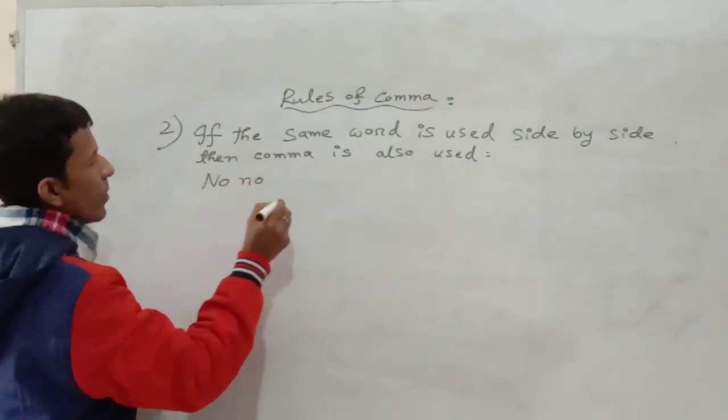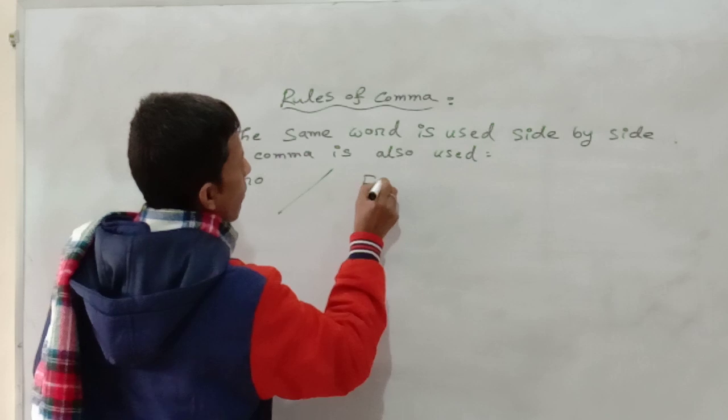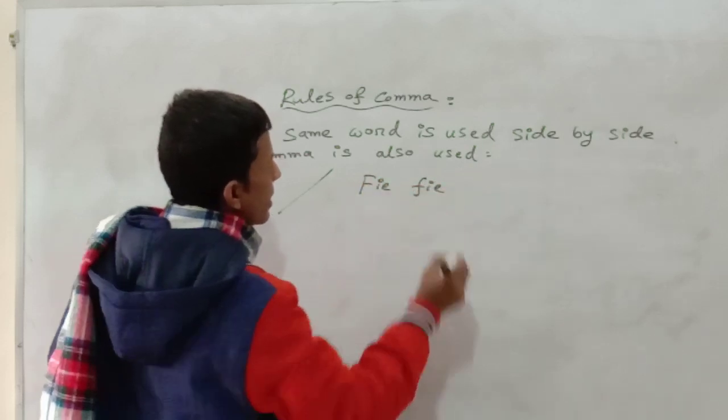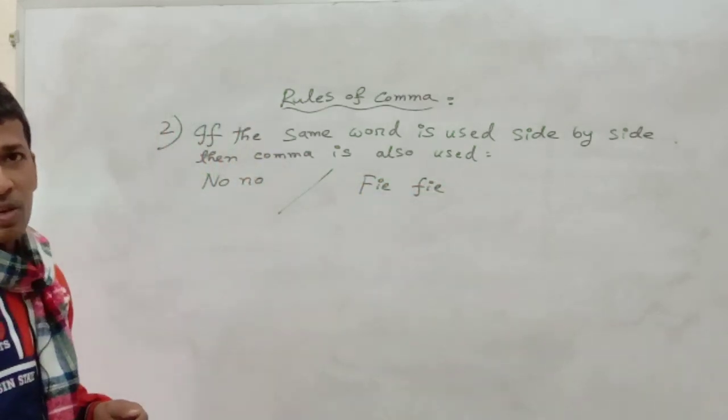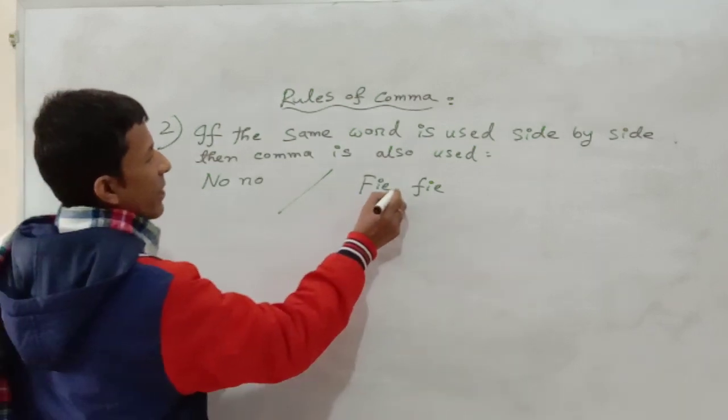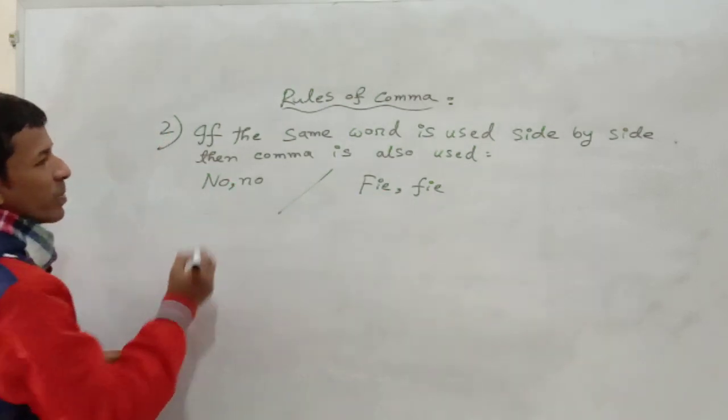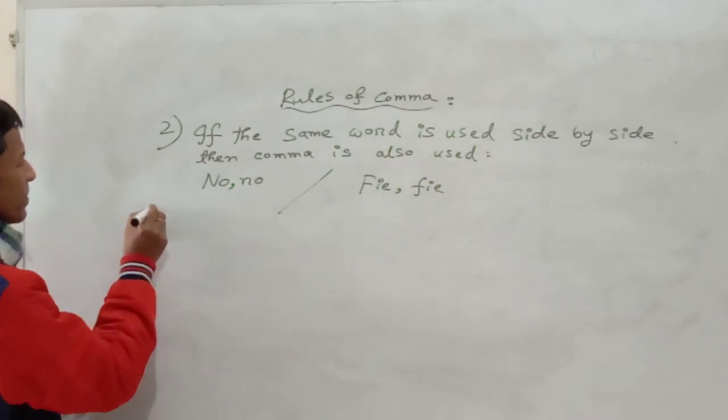No, no. Fi, fi. This type of same words always contain a comma. Fi and no.